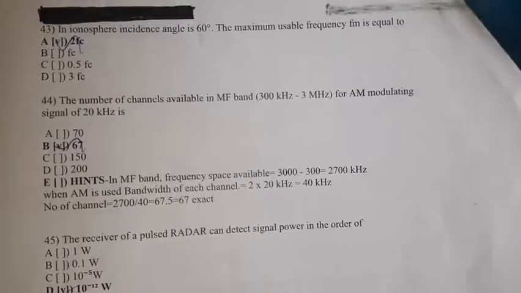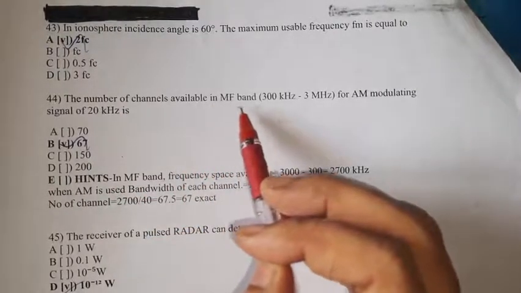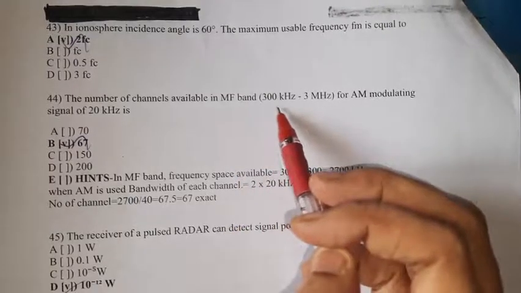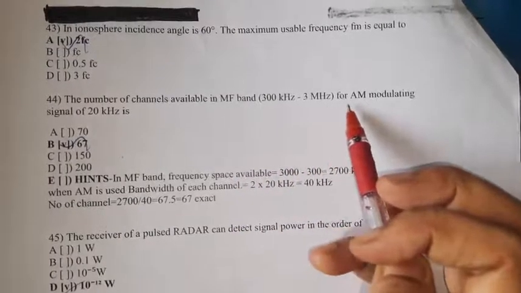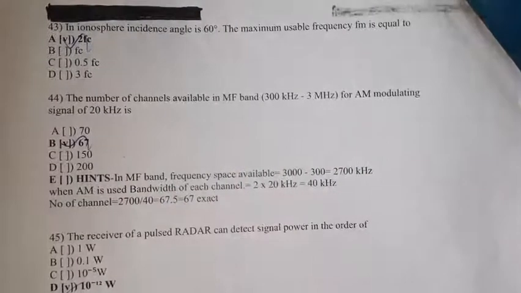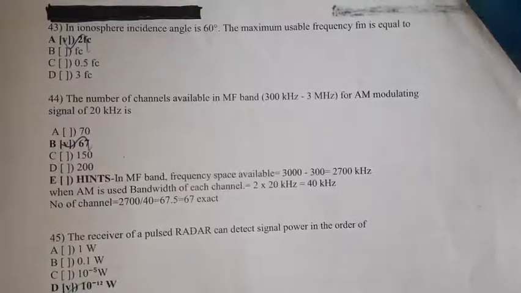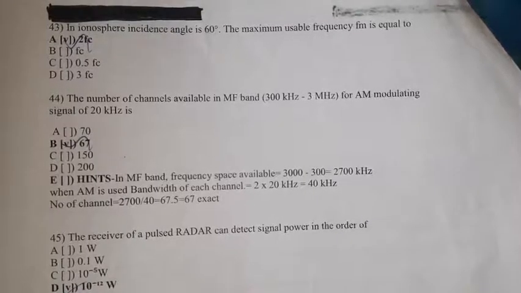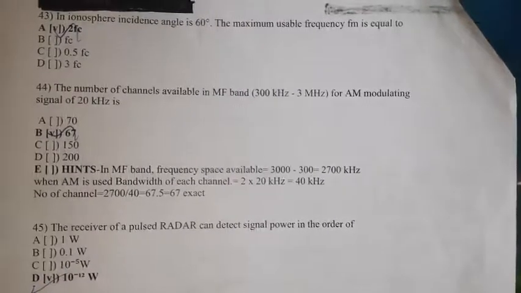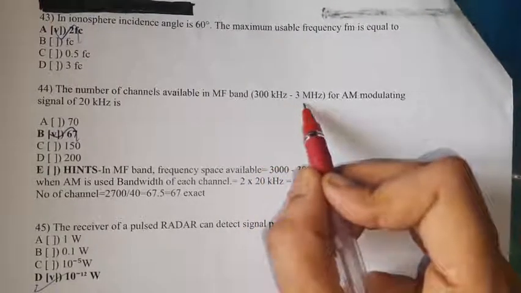Question number 44. The number of channels available in MF band, mid frequency band, is 300 kHz to 3 MHz for AM modulating signal of 20 kHz. So, we need to find out the number of channels available in mid frequency band. What is the frequency range given? 300 kHz to 3 MHz.